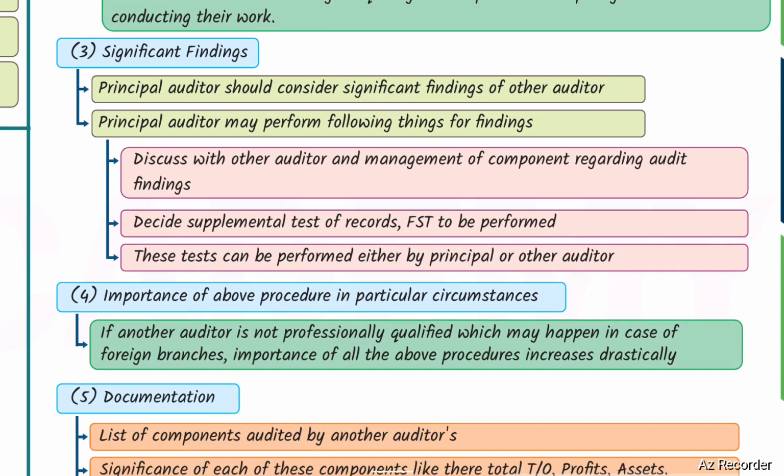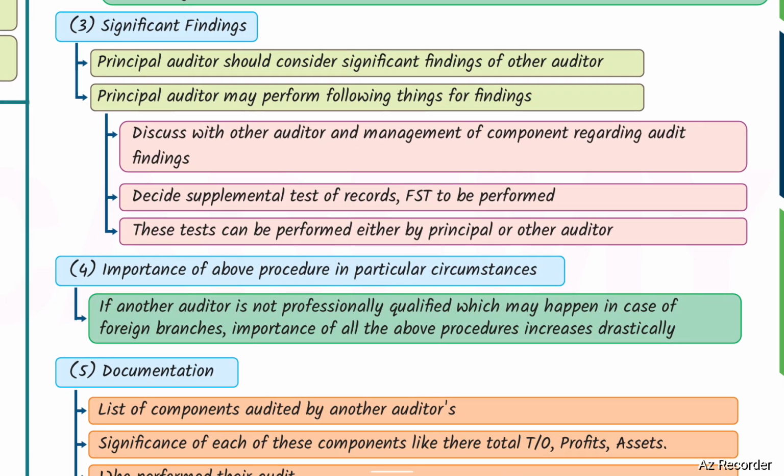Significant findings. The principal auditor should consider significant findings of the other auditor. The principal auditor may do the following for findings: discuss with the other auditor and management of the component regarding audit findings, and decide supplemental tests of records and financial statements to be performed, which can be performed either by the principal or the other auditor.